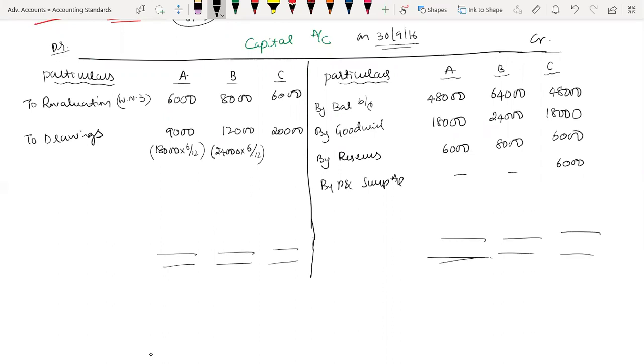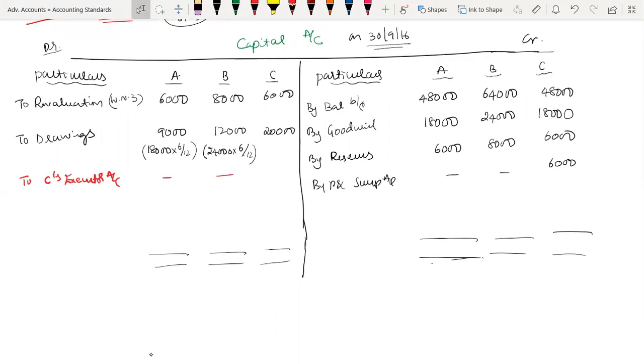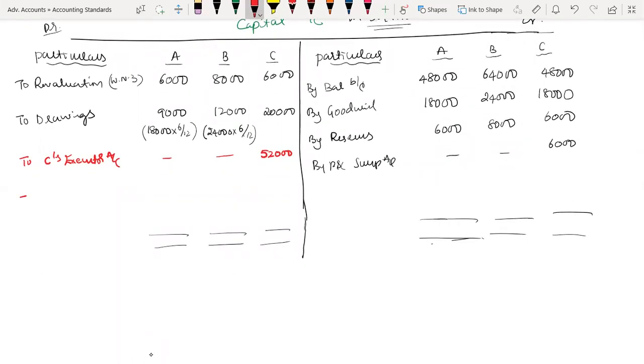So yeah. So now this is the balance, my dear friends. Now balance C's capital account and write it as to C's executor account. So C's executor balance is 52,000. This is what C's executor balance. Now go to balance. To balance carried down.